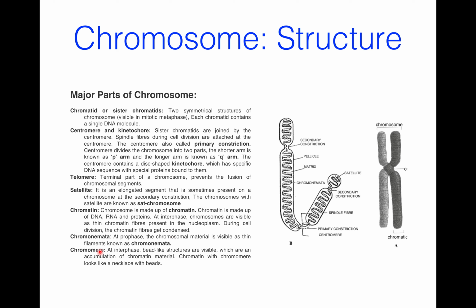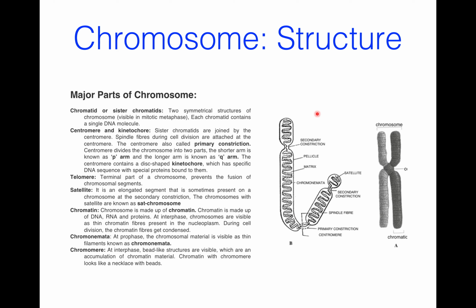Now, chromomere. Some portions of chromonema are highly dense, and these are called chromomeres. These are heterochromatic regions present in the supercoil stage. Since in the division phase the entire chromatin is highly packed, the chromomeres are not visible, but they can be seen during interphase. Chromomeres are best seen in polytene chromosomes in the salivary glands of some insects. Chromatin with chromomeres looks like a necklace with beads.